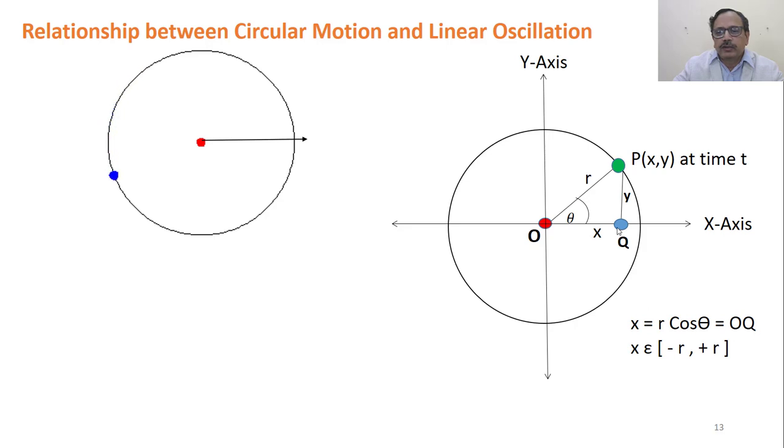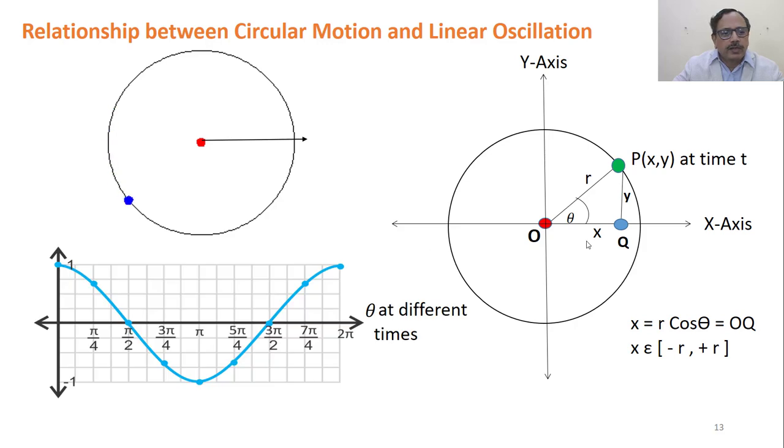As point P is moves, this distance is changing. What is the range it is changing? It changes from plus r, going to minus r, again increasing, coming to plus r. So x is changing between minus r and plus r.